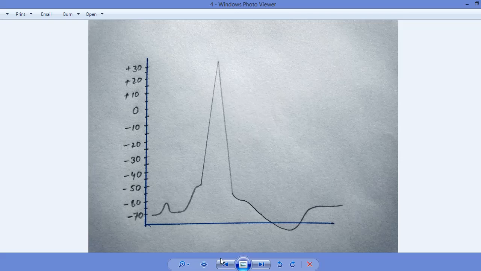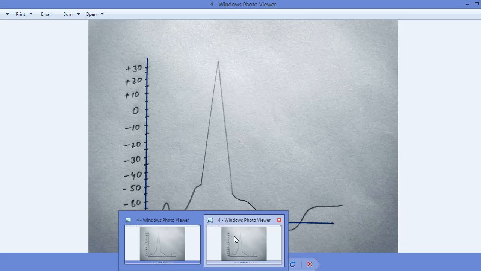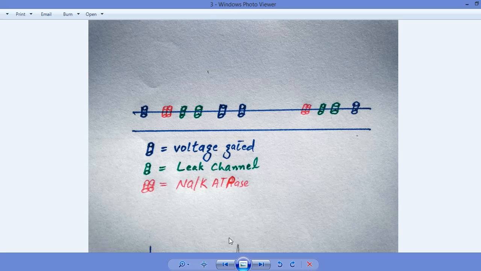What will happen again over here? The leak channels are still open. The leak channel will transfer potassium from the internal environment to the external environment, and the leak channel of sodium will transfer sodium from the external to the internal environment. But this is a very minute amount of sodium, while the leak channel of potassium will leak out a lot of potassium from the internal to the external environment.